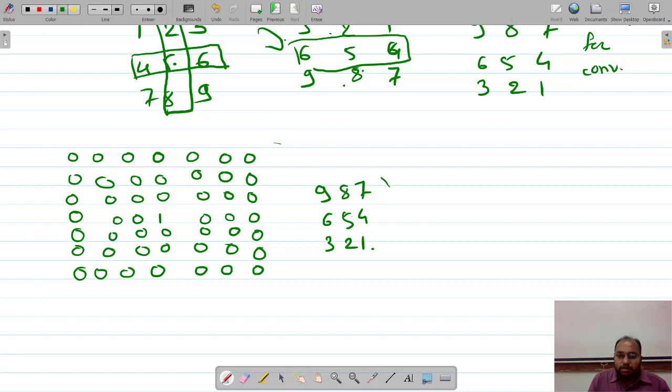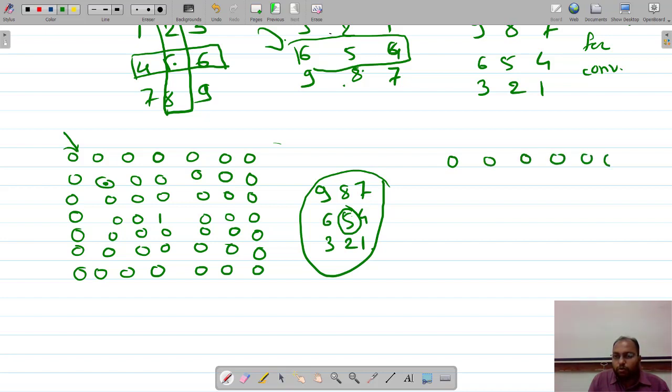Now remember that as you apply this mask on this image, starting from this point, 5 will be overlapped at this position. All the values are zeros, so the first row is having all values as zeros.